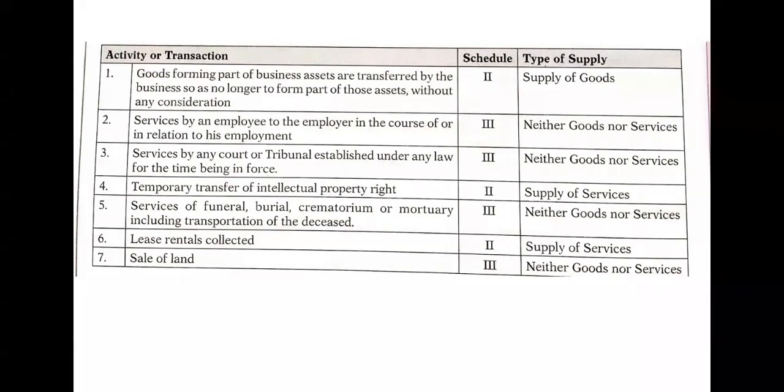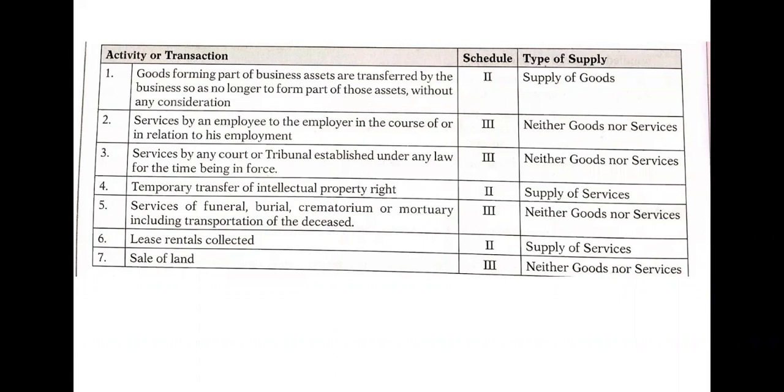If they are not employees and they give any kind of services, such things will come as supply of services. But here the service is given by an employee to the employer, which is part of his routine work. So as per Schedule 3, that is neither goods nor services.